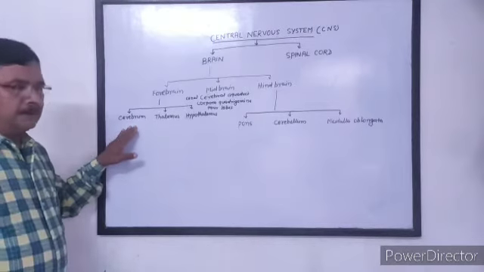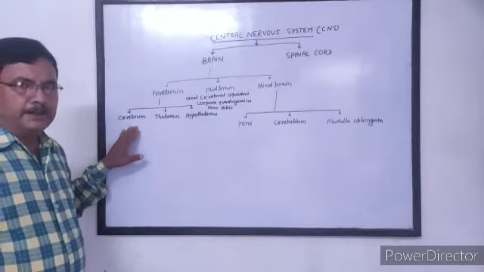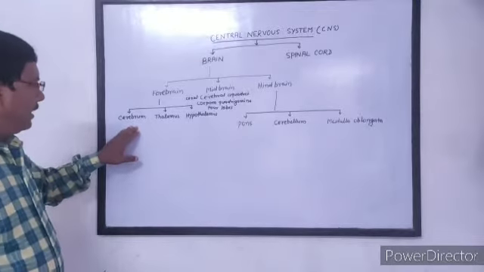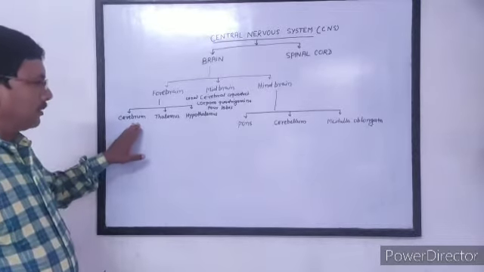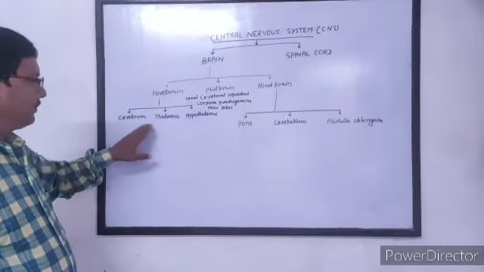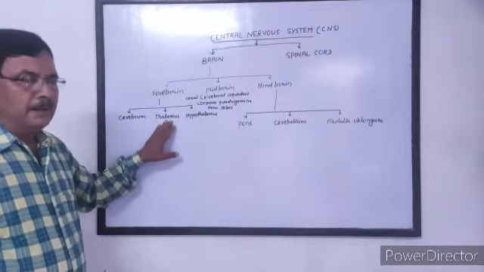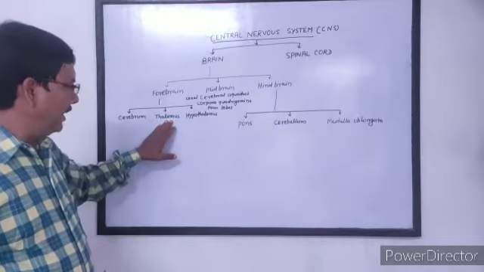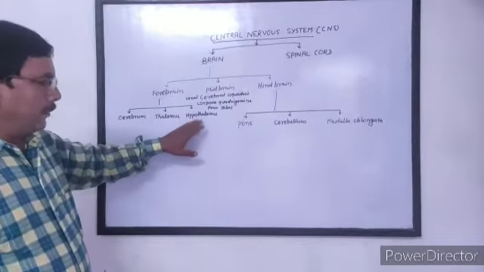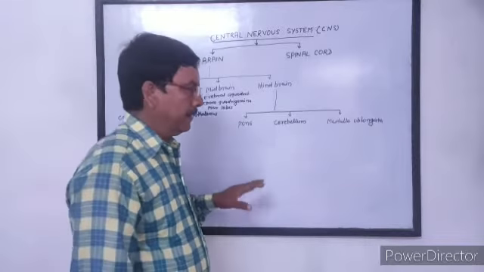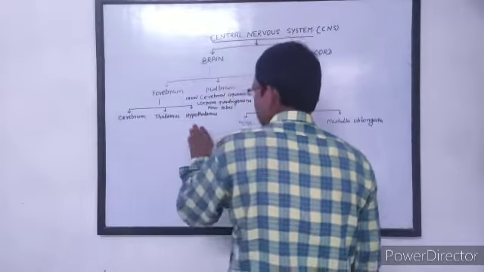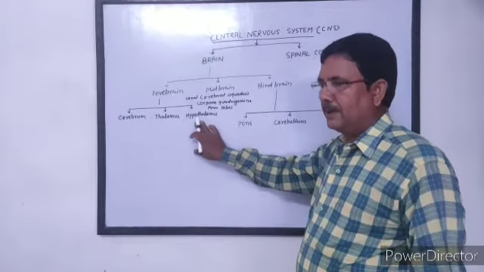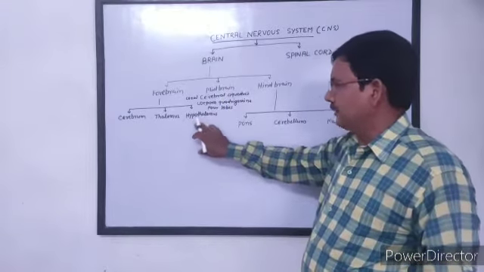Cerebrum is the main site of intelligence, memory, thought and muscular movements. Thalamus is the coordinating center between body and brain, and hypothalamus is the regulating center of our endocrine system, that is chemical control.